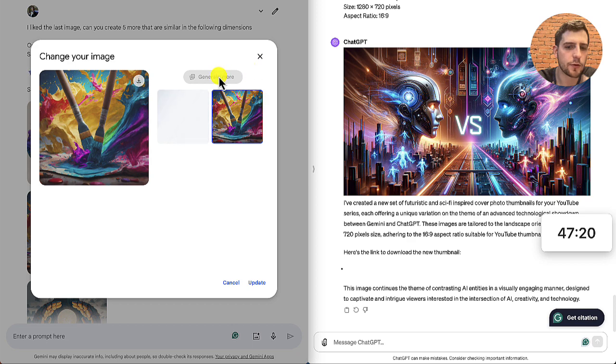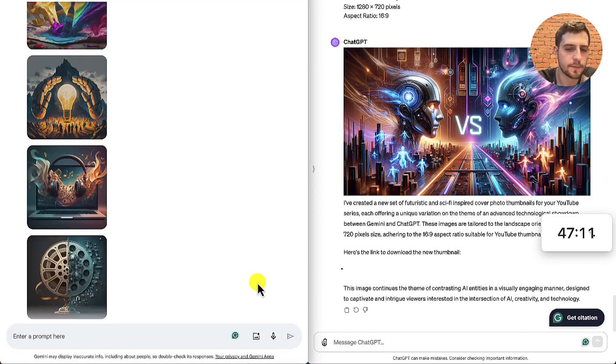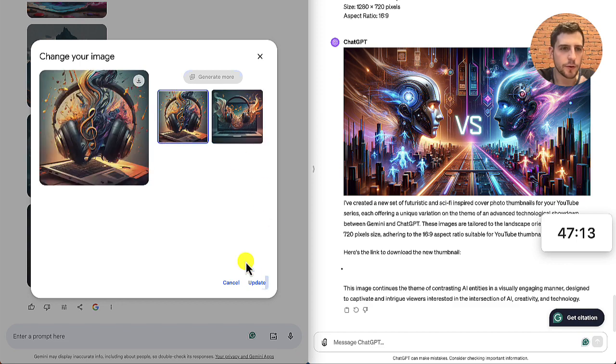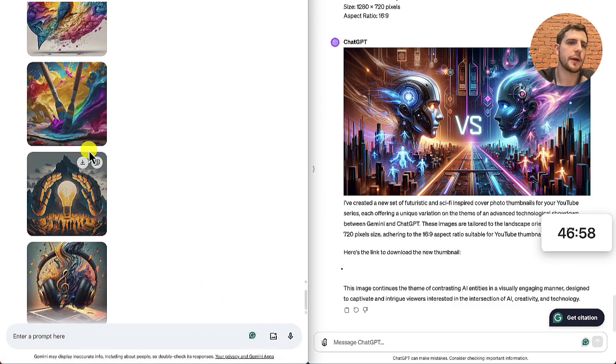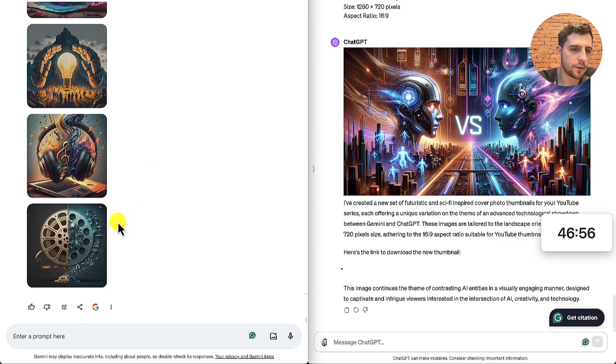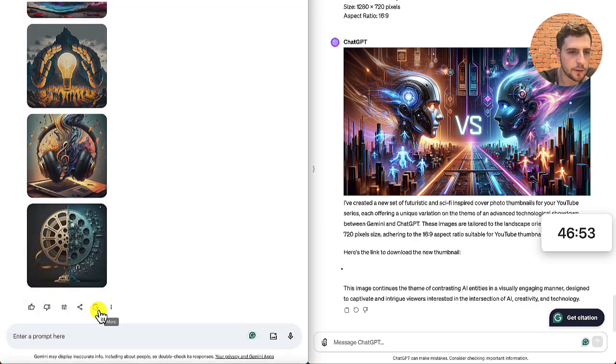But you can create more images off it. Choose an image and update. I'm not sure what that does. So it will give me other options in here if it generates. So look there, I can update to the different version that's available. That's a nice feature. So it generally seems pretty good. I can also share and export through email. That's fun. Modify the response to make it simpler, more casual. That's a really nice feature. There's a lot of good features here to use.